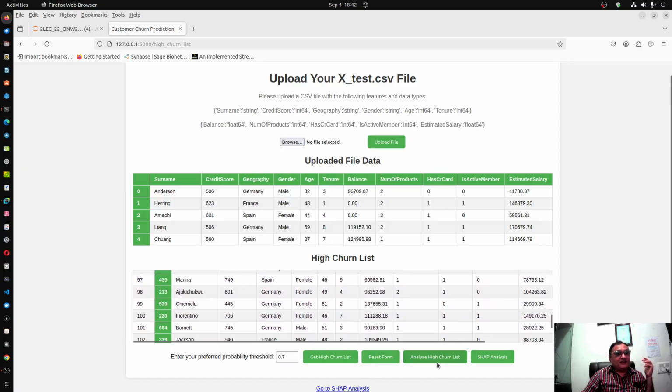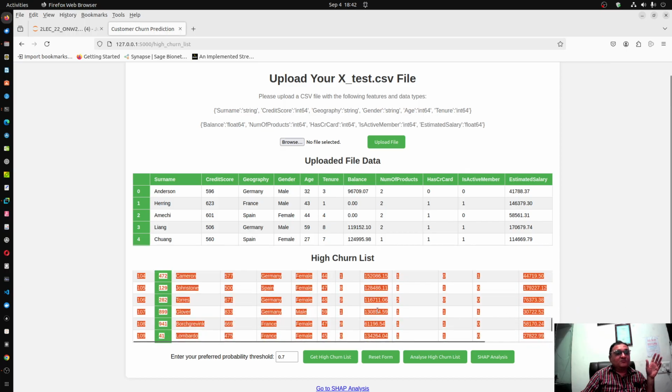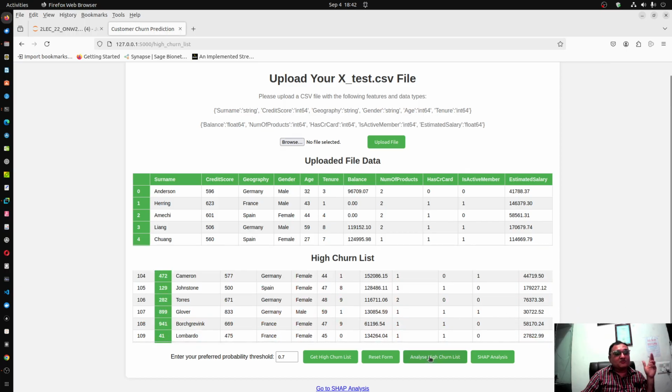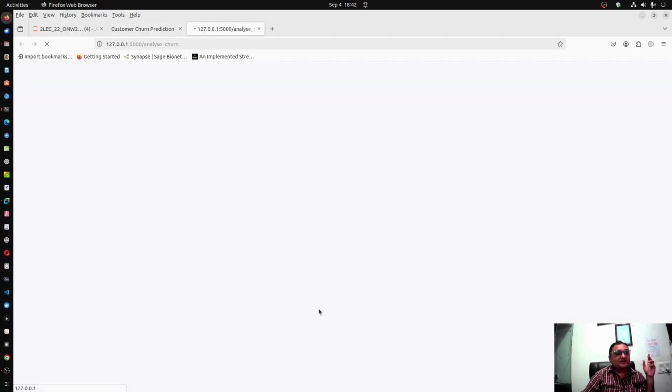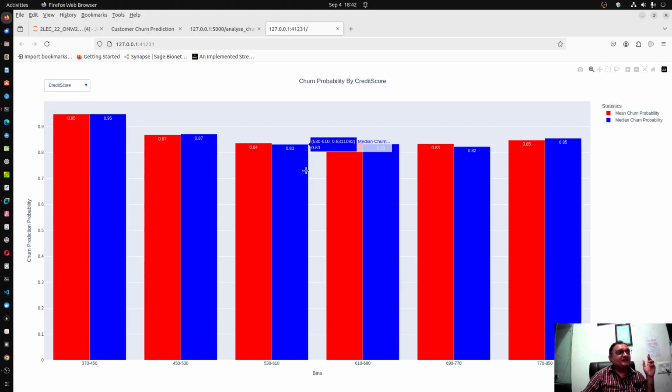You can even analyze this high churn list. That means, which feature, like credit score, what is its effect on this high churn list. All these are likely to churn, but the question is which feature is responsible for churning. So I can click analyze high churn list and a new plot is created here, and these are the bins in the credit score.